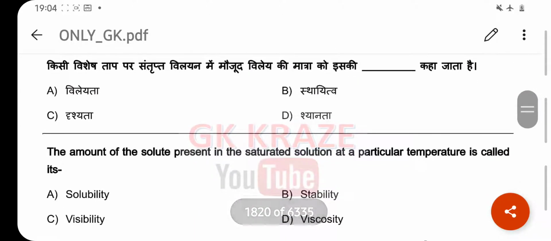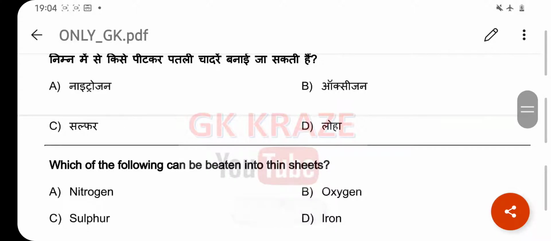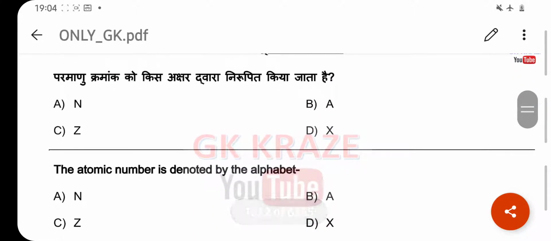The amount of the solute present in the saturated solution at a particular temperature is called its. Your right answer is solubility. Option A. Which of the following can be beaten into thin sheet? Your right answer is iron. Option D. The atomic number is denoted by the alphabet. Your right answer is Z. Option C.